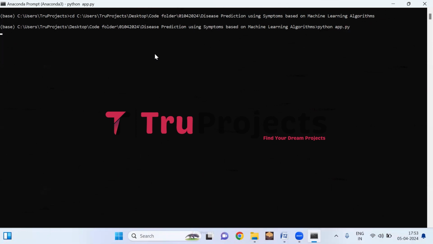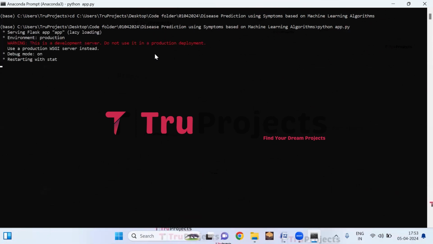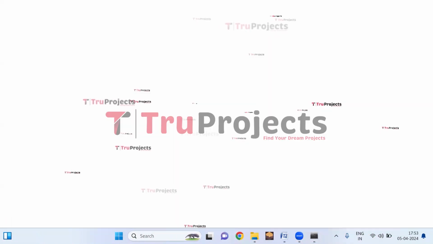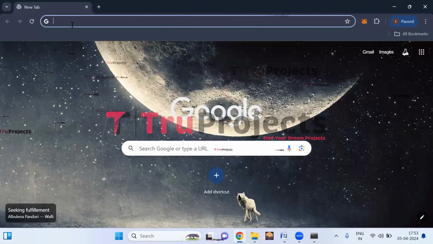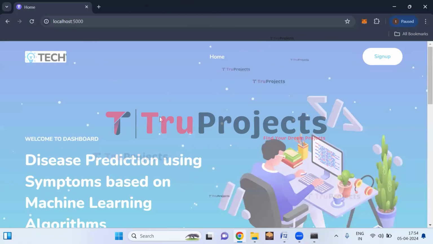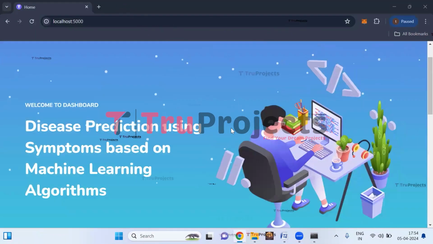This command will execute the Python script and perform a runtime check for any syntax errors or logical issues. After running the app.py file, the Flask framework will host the application locally at the default address localhost, which is this, and port, which is this. Now copy this local link provided by the Flask framework. I'm copying the link and pasting it into any web browser. I usually prefer Google Chrome. Hit enter. The homepage of the project is displayed in the browser.